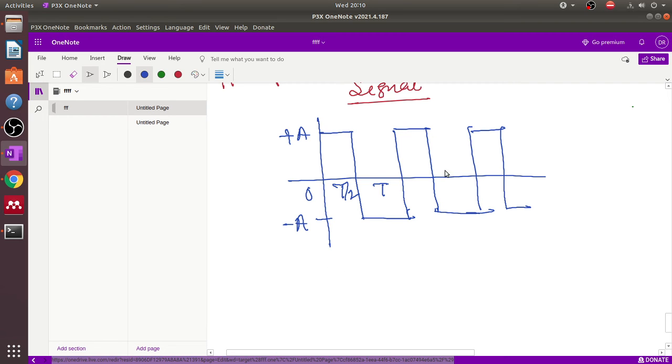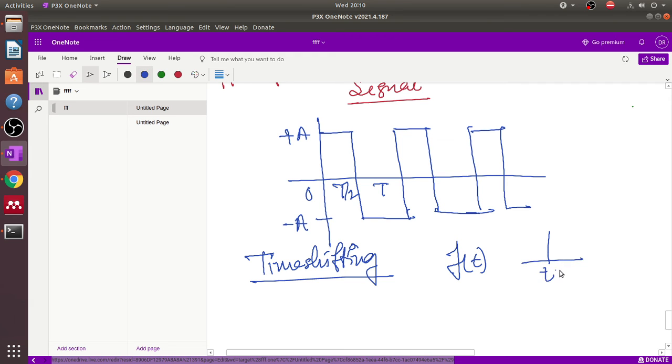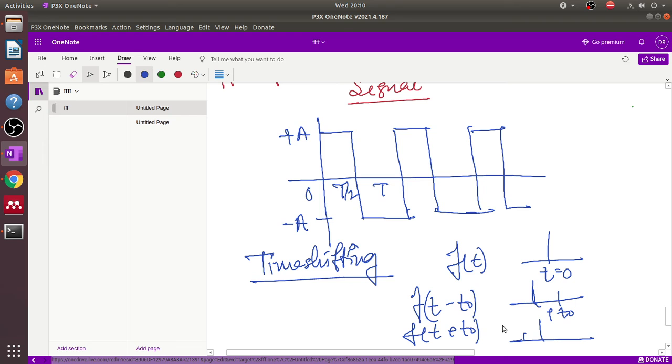First of all, one thing should be remembered, that here we apply the time shifting property. What is the time shifting property? If any signal f(t) is represented at t equal to 0, then f(t minus t0) is present at t equal to plus t0, and f(t plus t0) is the signal represented at t equal to minus t0.